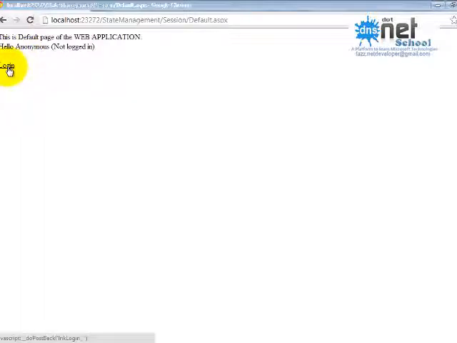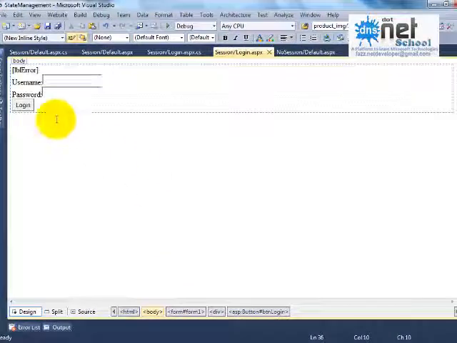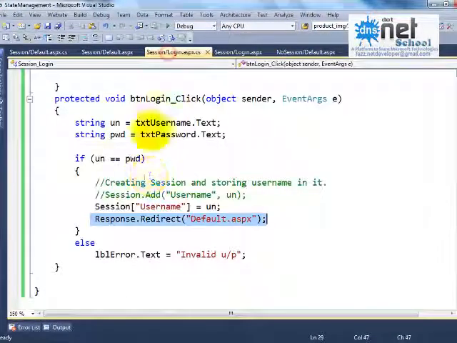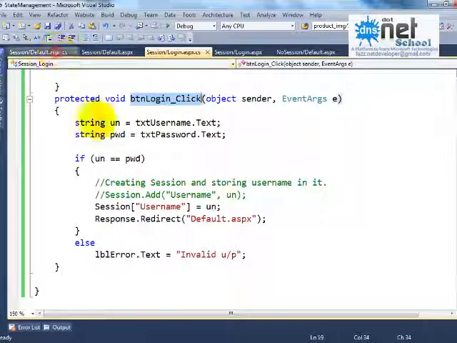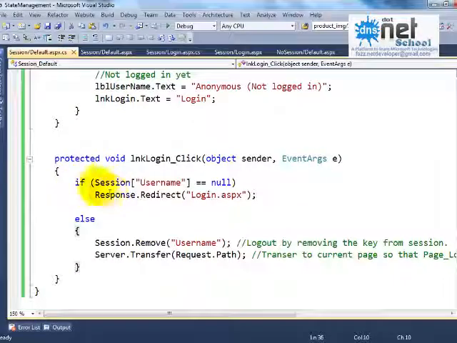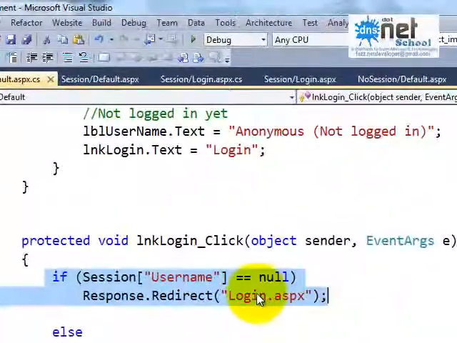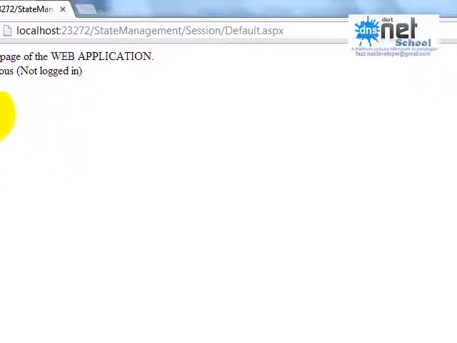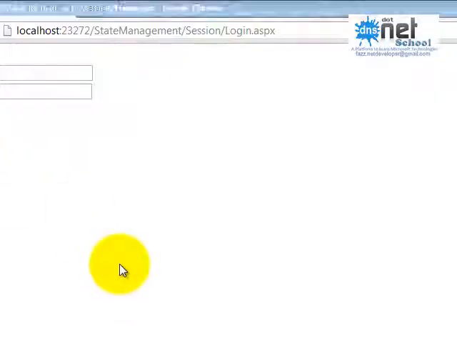Obviously it will redirect me to which page? The login page, because the session is null. In the link button click event we are checking, if session of username equals null. Obviously right now it is null, so it will redirect me to the login page. Fine, let us give some values.